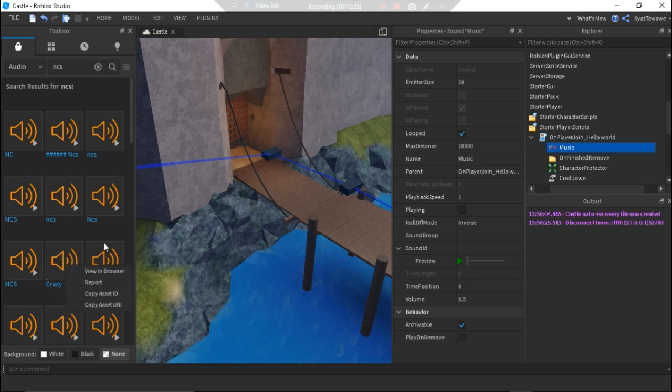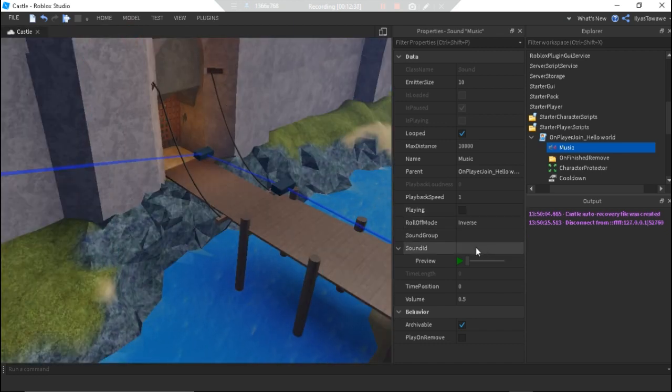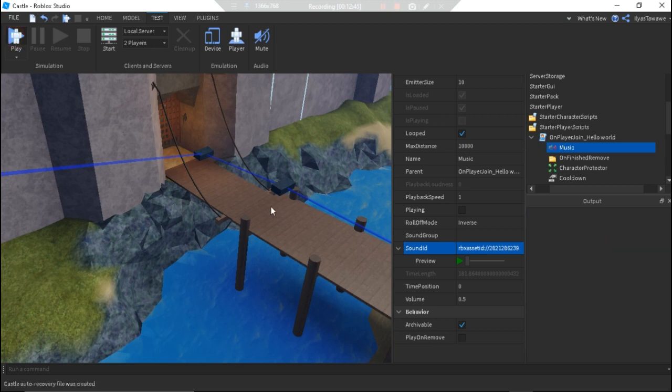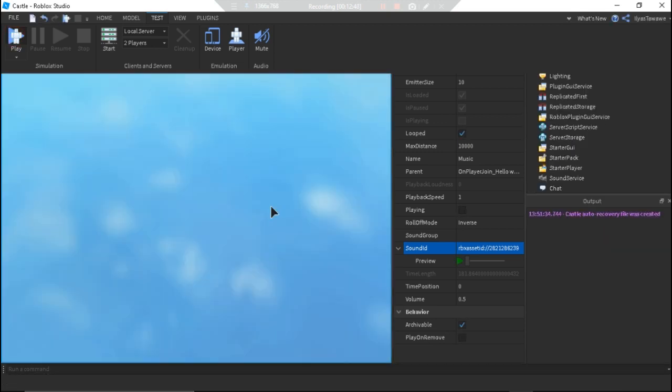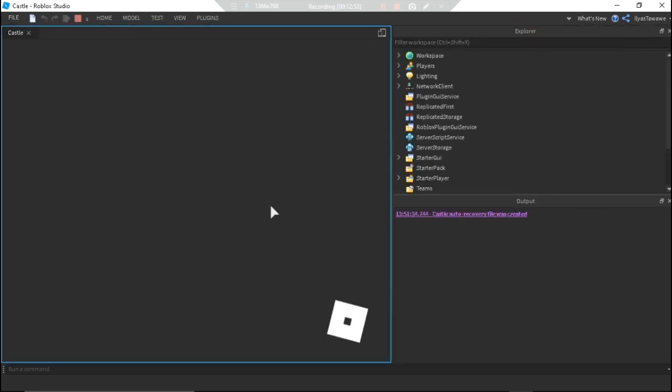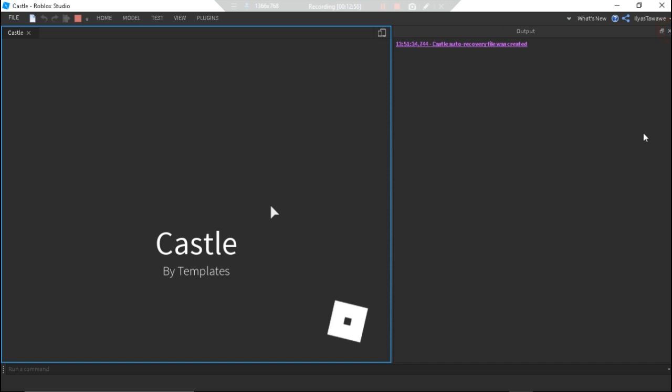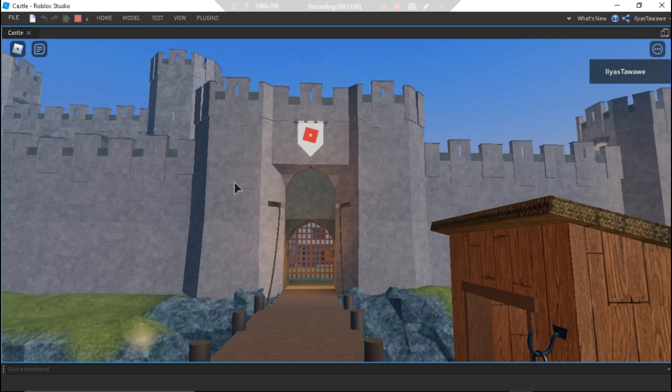Okay, now what I'll do is just right click into here and copy the asset URL. I'll get out of that, and then in the sound ID I'll do Control V to paste, and well, play the game. I'll turn up the graphics quality a little bit so you can see the end product.